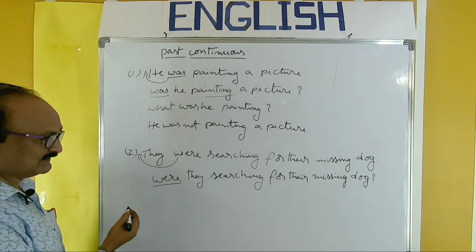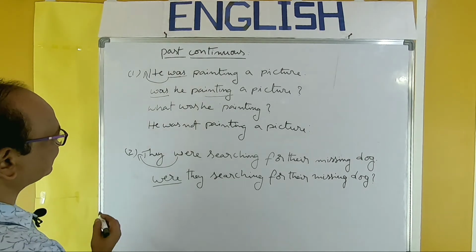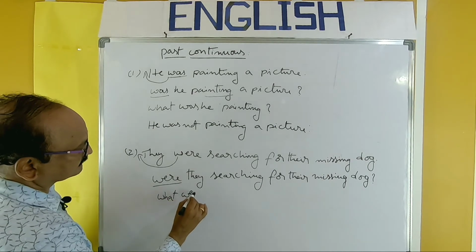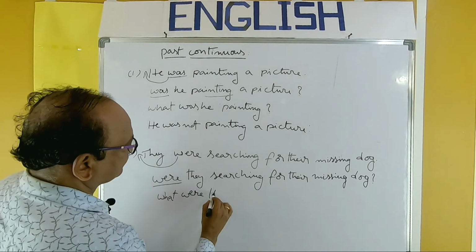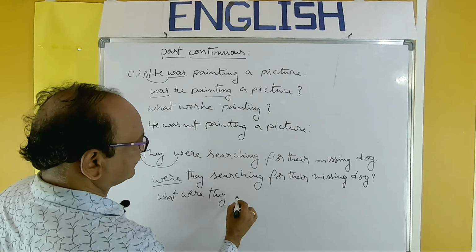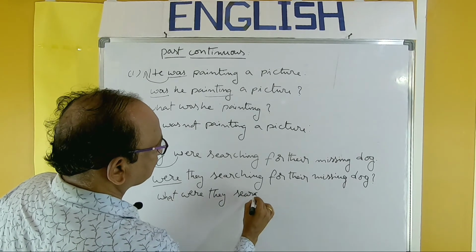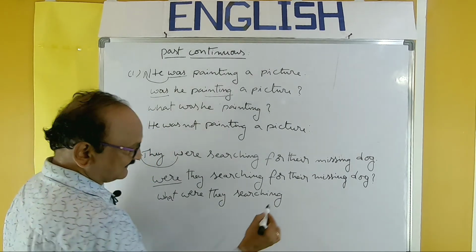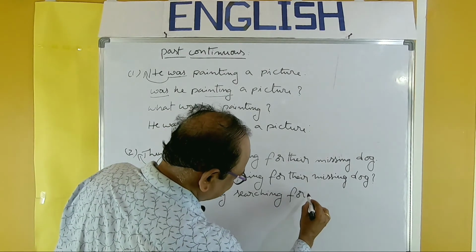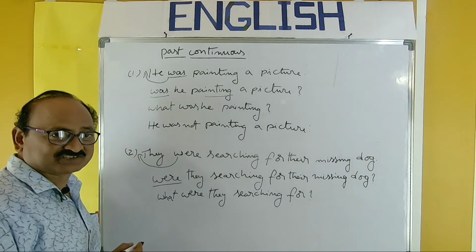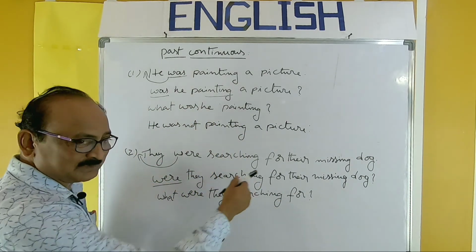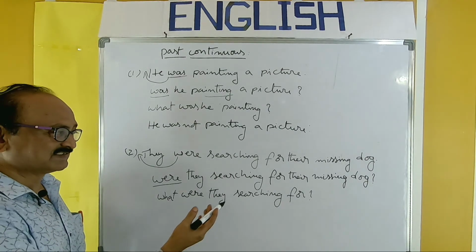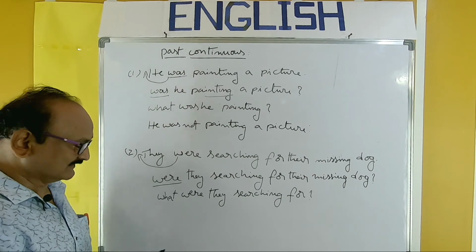Other question. WH question by using WH word. What were they searching? Don't stop the sentence. What were they searching for? Take that preposition also, because search is followed by for. Answer, they were searching for their missing dog.